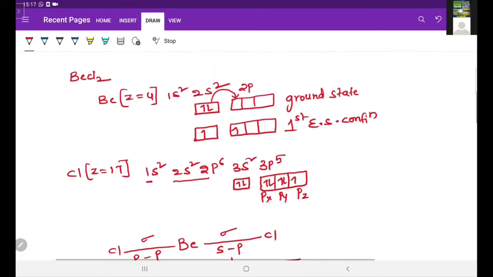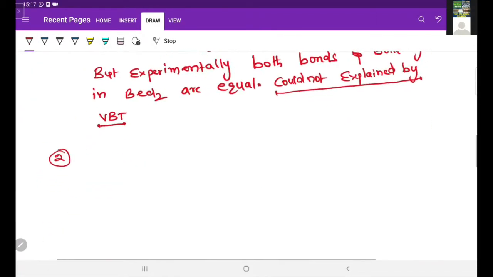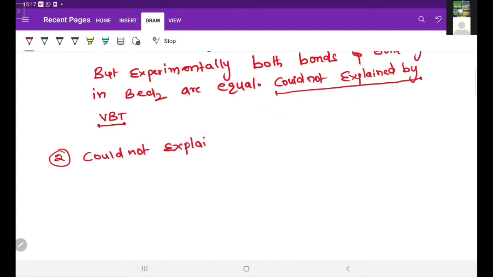The second drawback of VBT is that it could not explain the bond angles in all molecules.